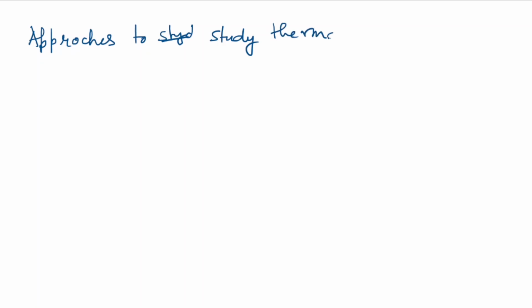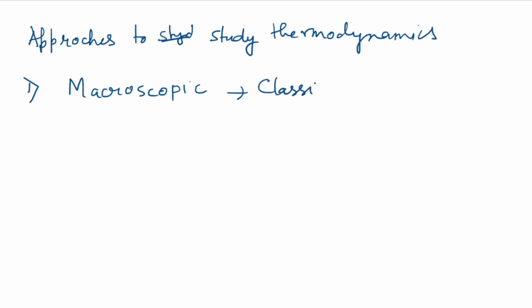Now we are going to discuss the approaches to study thermodynamics. There are two approaches, the macroscopic approach and the microscopic approach. The macroscopic approach is also known as classical thermodynamics. In this approach we study the quantity of matter without considering the behavior of individual molecules or particles.